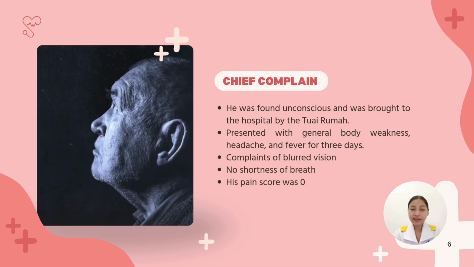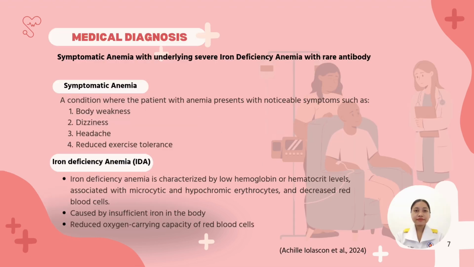For the chief complaint, the patient was found unconscious and was brought to the hospital by the Tuai Rumah. Upon admission, he presented with general body weakness, headache, and fever that had been ongoing for 3 days. He also complained of blurred vision. There was no history of shortness of breath, and his pain score on assessment was recorded as 0.